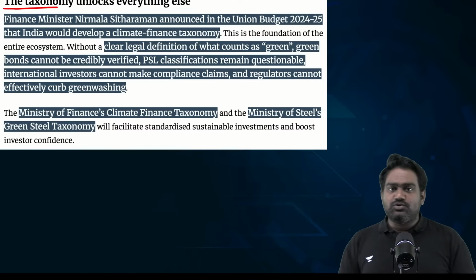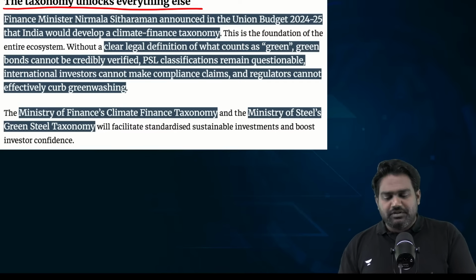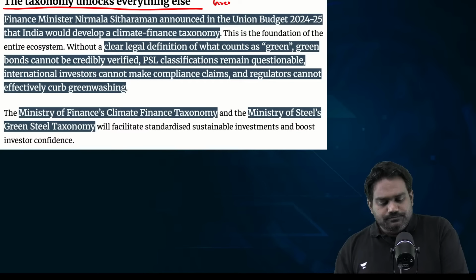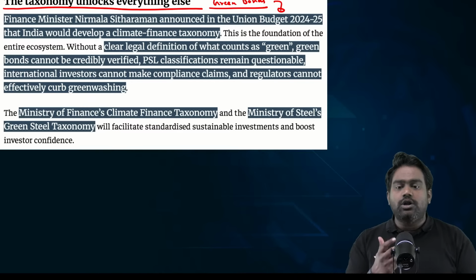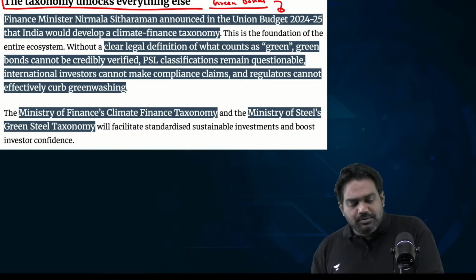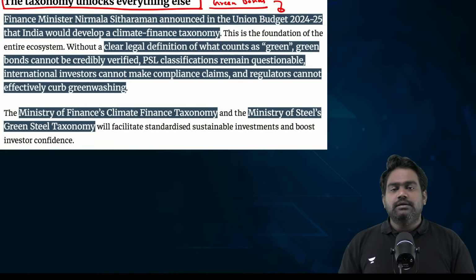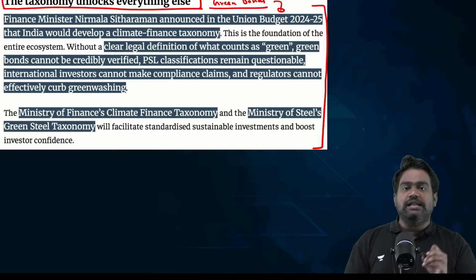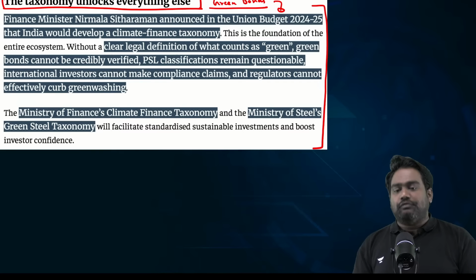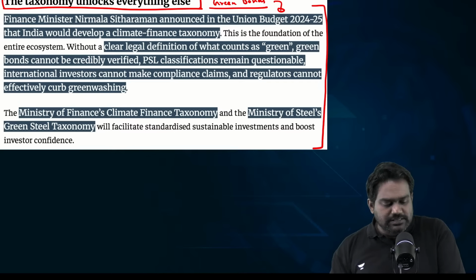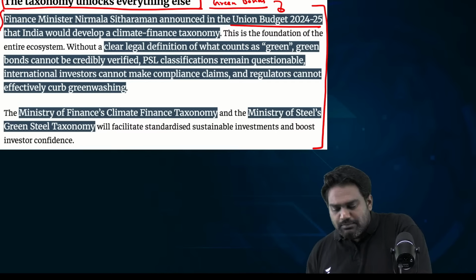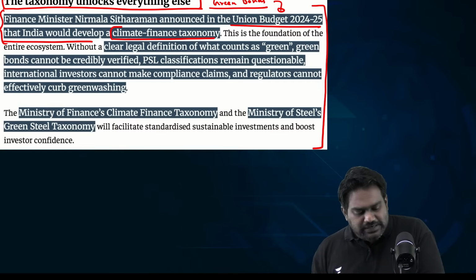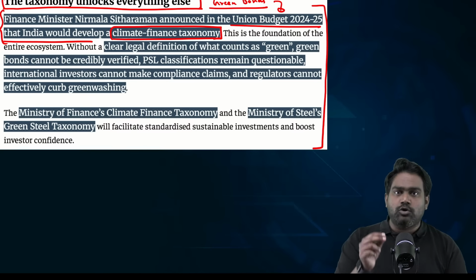Now, finally, there's one more step which is required. There is a need for greater legal clarity with regard to terms like green bonds or sustainability debt. This legal taxonomy has to be defined. If the terminologies are clearly defined through a law, then it would simplify the climate finance industry itself. So, Finance Minister Nirmala Sitharaman has promised this in the 24-25 budget that the government will be defining climate taxonomy, the climate finance linked taxonomy, these jargons or keywords.